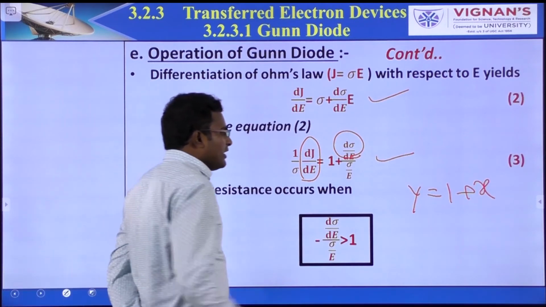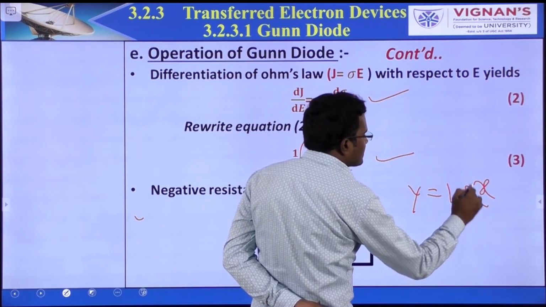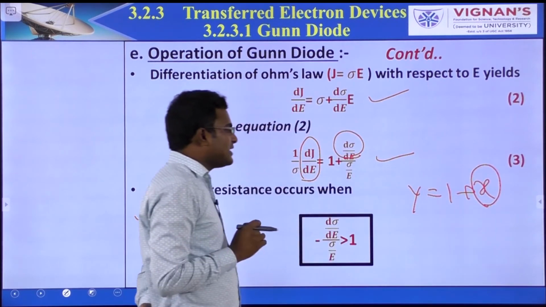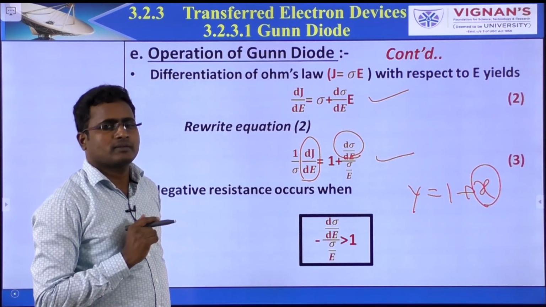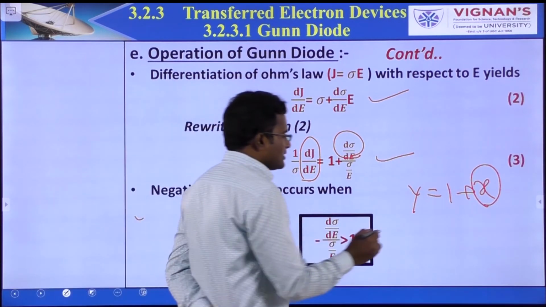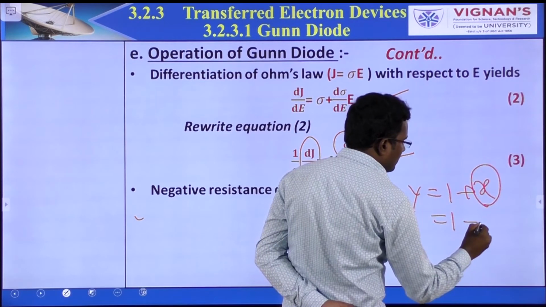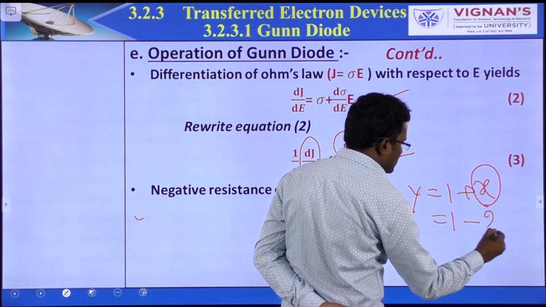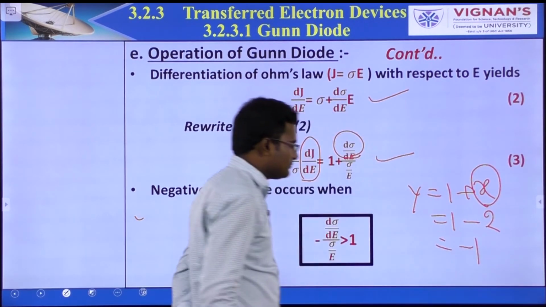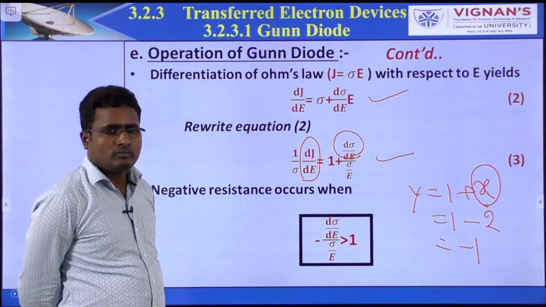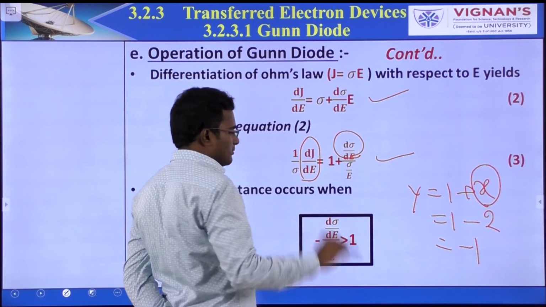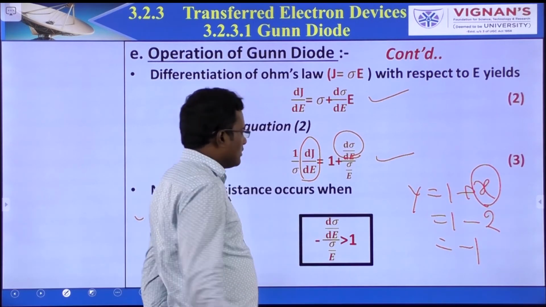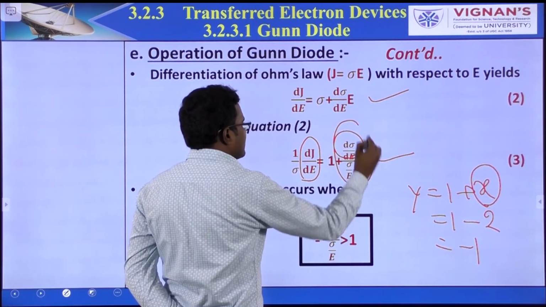Okay, so when y is negative, the x value should be less than minus 1. That means if it is less than minus 1, let's say minus 2, this value is minus 1. That means this value is less than minus 1.